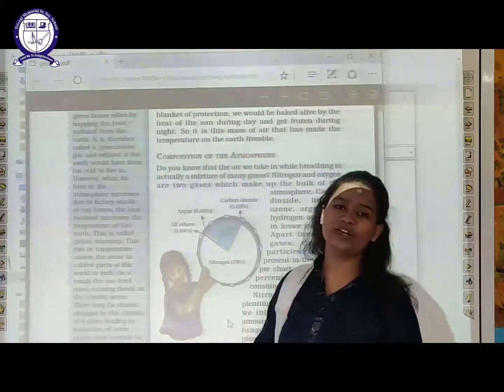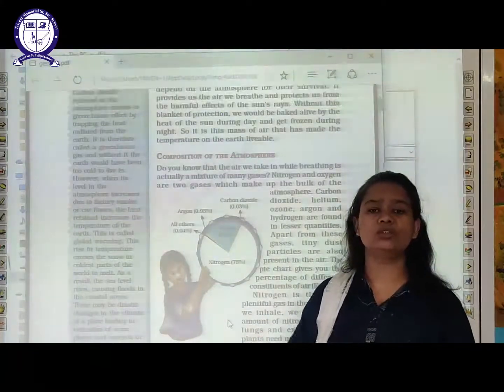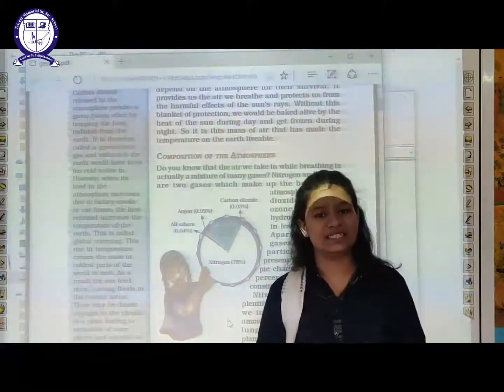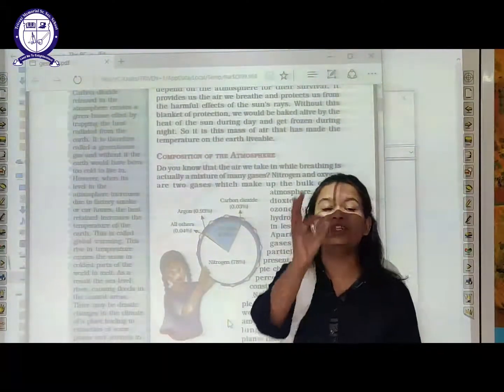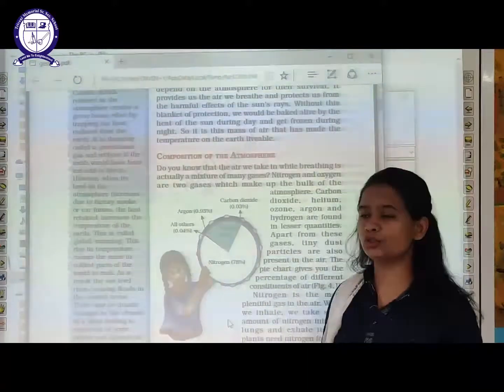Thereafter, students, the composition of the atmosphere. In the composition of the atmosphere we will study the various gases present and in which percentage they are present in our atmosphere.